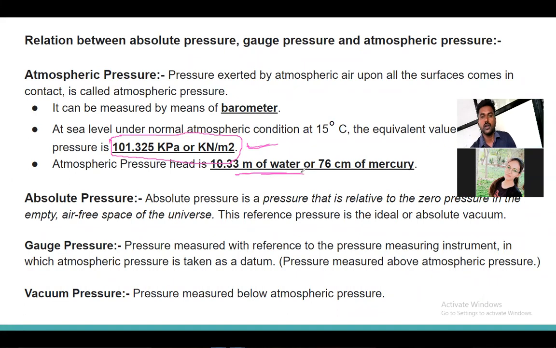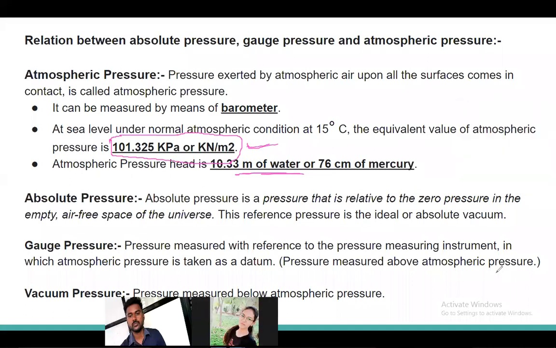Next line, write down. Atmospheric pressure head is 10.33 meter of water or 76 centimeter of mercury.